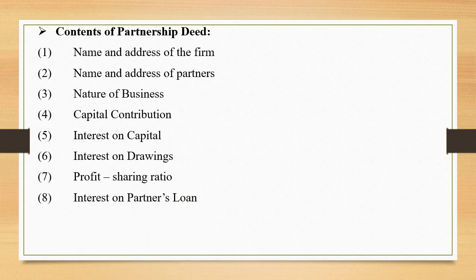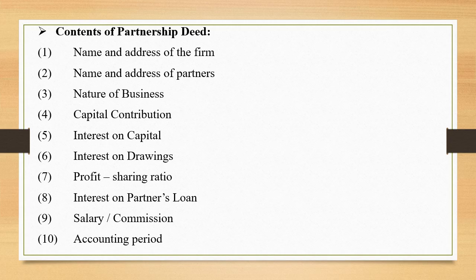Point number 8, interest on partners' loan. If a partner advances loan to the firm, the rate of interest to be given on loan also to be specified. Number 9, salary or commission. Whether any salary or commission be allowed to partners or not. If yes, then how much? That also needs to be mentioned. Point number 10, accounting period. The date on which the accounts shall be closed every year.